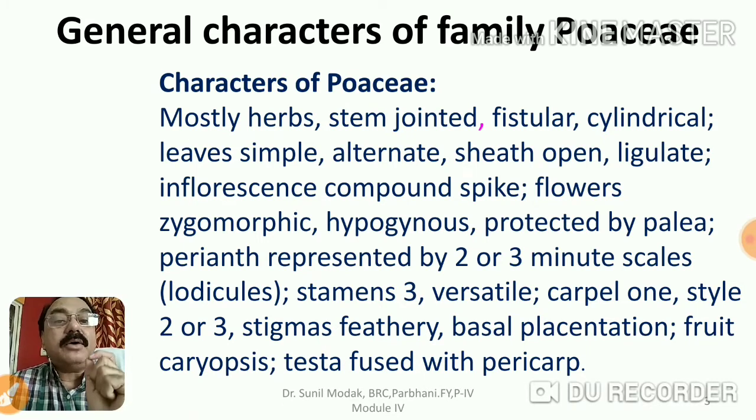Then if we talk about each flower, the accessory whorl is represented by perianth. So instead of calyx and corolla, in the members of family Poaceae, we have perianth. They are two or three sometimes. They are very dried, scale-like, and therefore they are called lodicules.